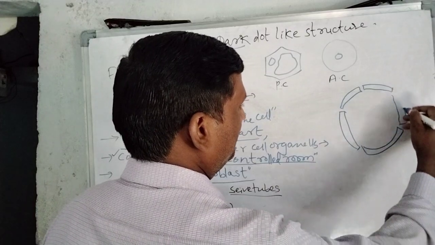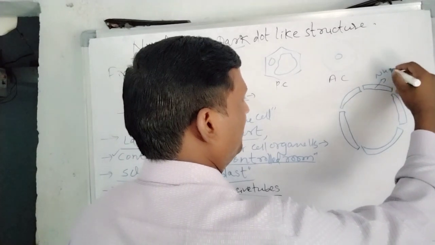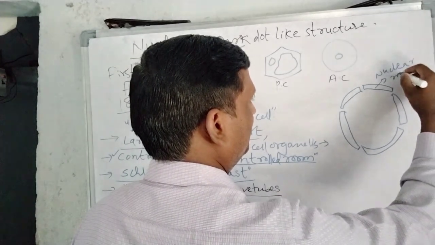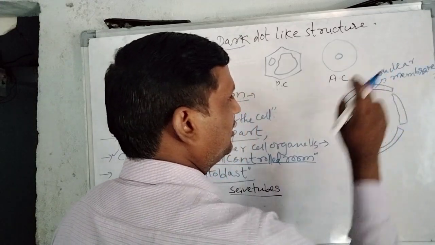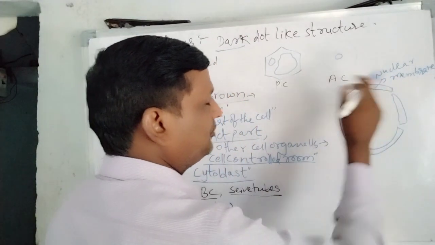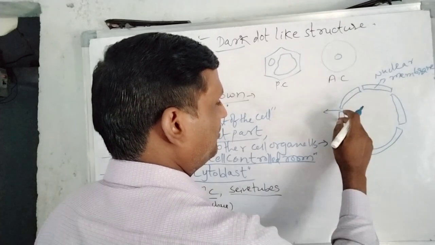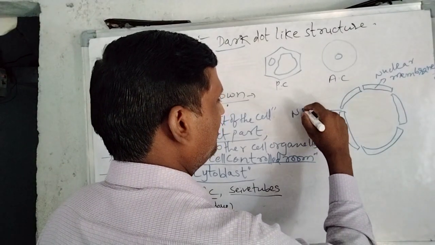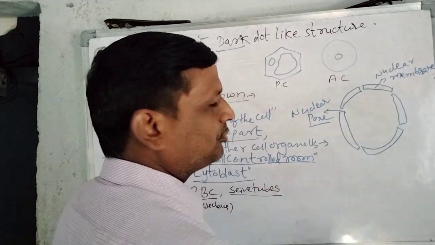See, this is about the nucleus. So here is the nuclear membrane. This is the nuclear membrane. A two-layered membrane is the nuclear membrane. So this space in the nuclear membrane, the empty spaces in between, are called nuclear pores. This is called a nuclear pore.